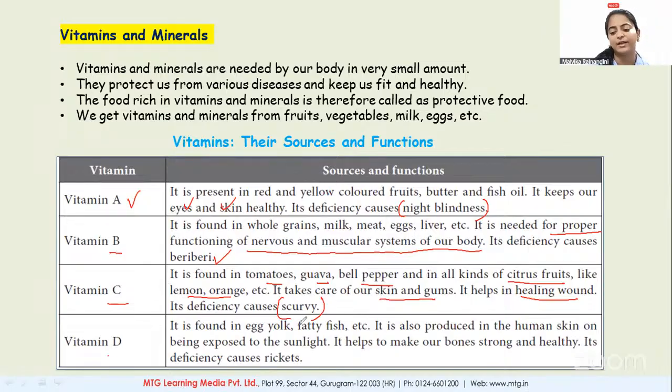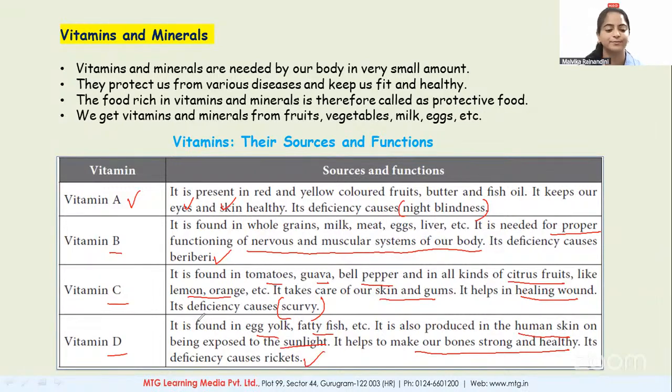Next is vitamin D. You can find it in egg yolk, fatty fish, and it is also produced in human skin on being exposed to the sunlight. That's why it's always advised to take the sunlight so that the body can produce its own vitamin D. What is the role of vitamin D? It makes your bones strong and healthy. And deficiency of vitamin D is called rickets.